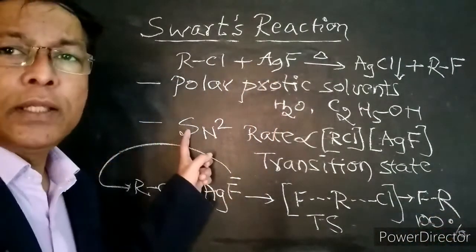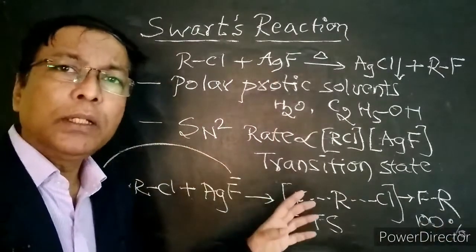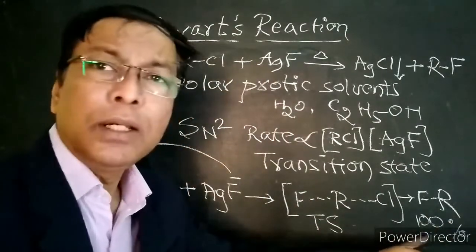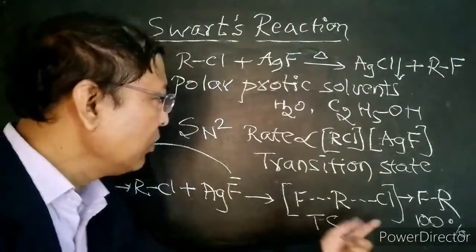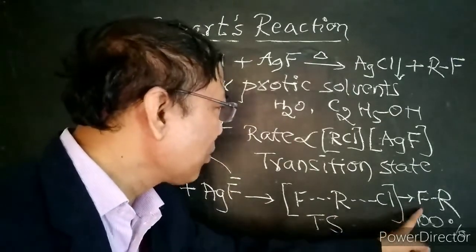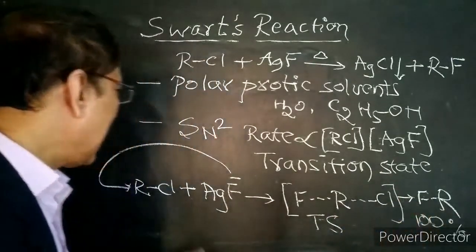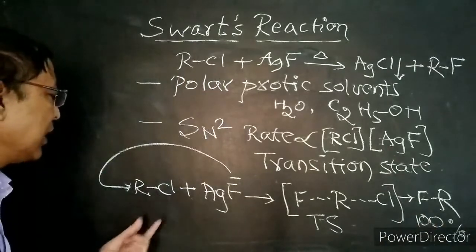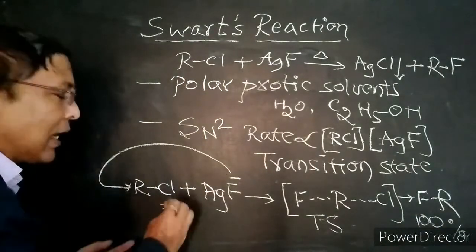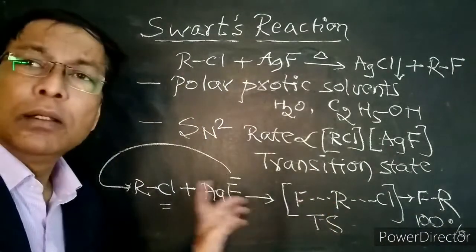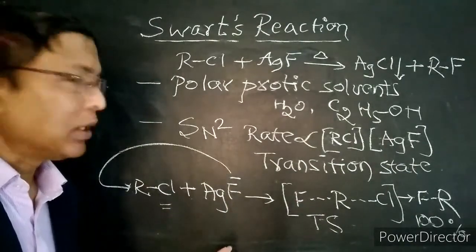If you see, the configuration is 100% inverted configuration, because in SN2 reaction 100% inversion of the configuration takes place. If you observe here, the nucleophile in the product is at the left side, and the nucleophile in the reactant is at the right side. This is called inversion of the configuration.